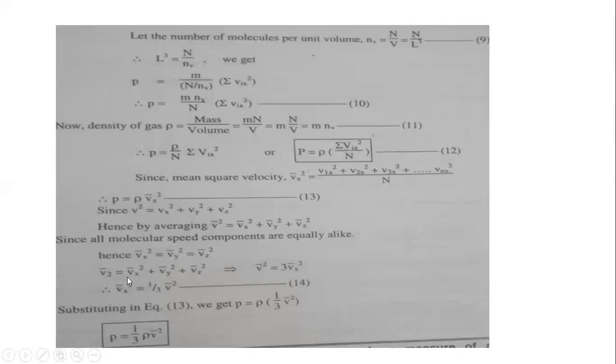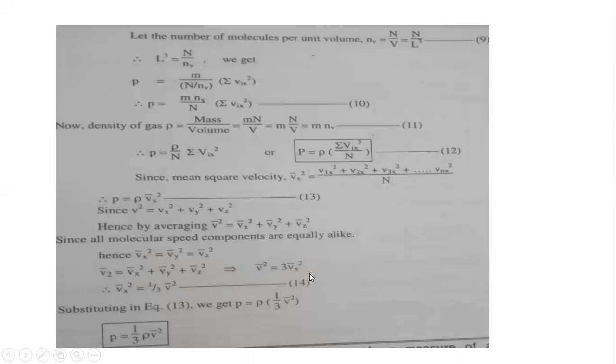So v square bar is equal to 3 vx square bar. Why 3 vx square bar? Because all three are equal.